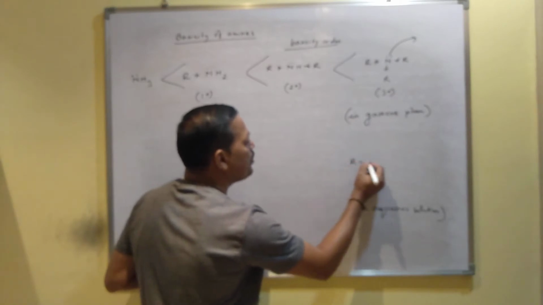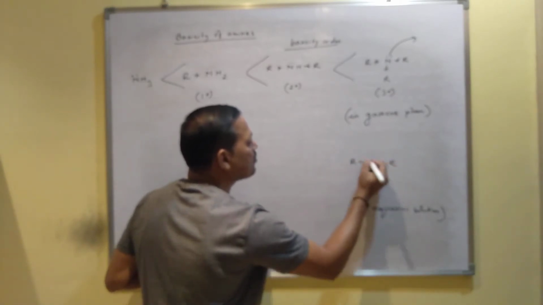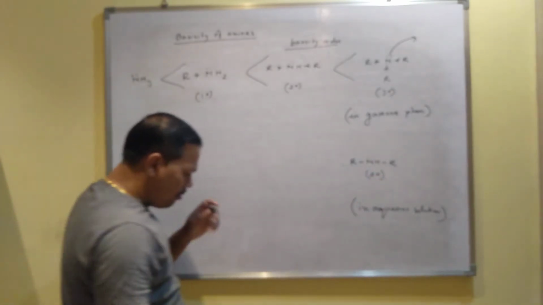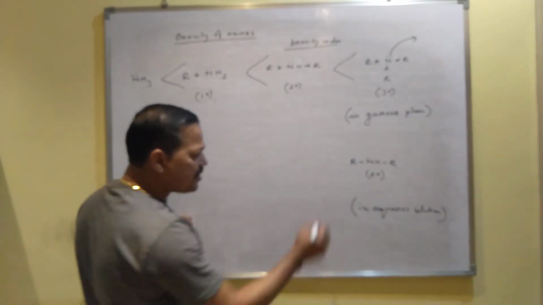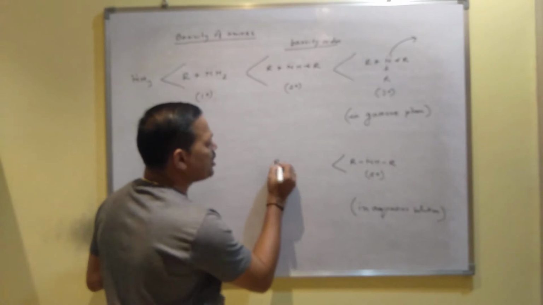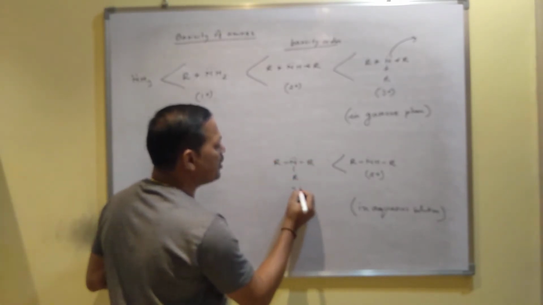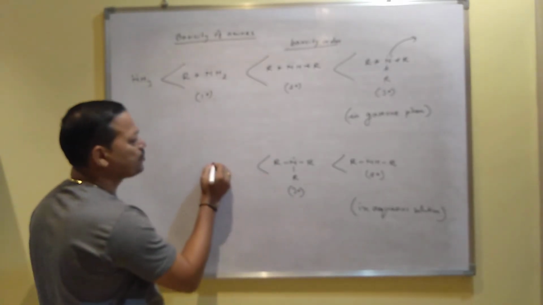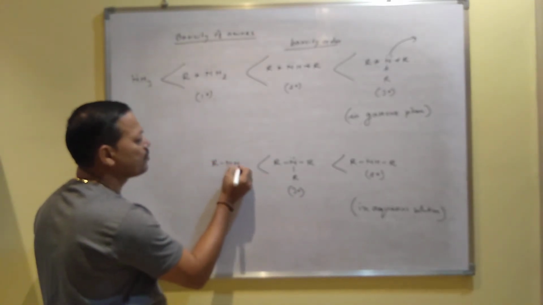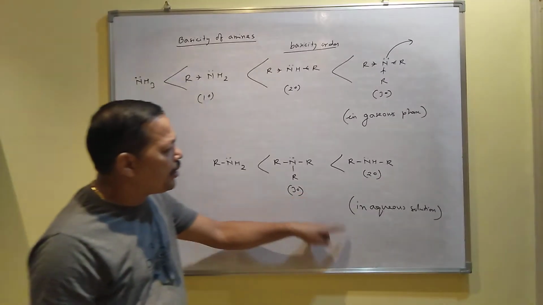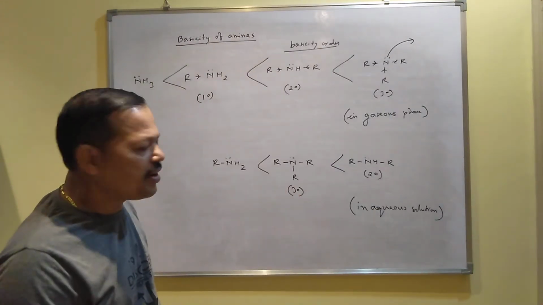Secondary will be more basic. This is secondary. Secondary will be more basic than tertiary. This is tertiary. Then primary. The order is like this. So why in aqueous solution is the order different?